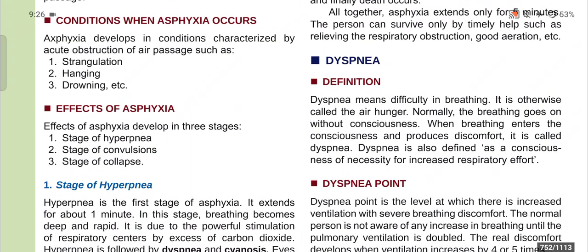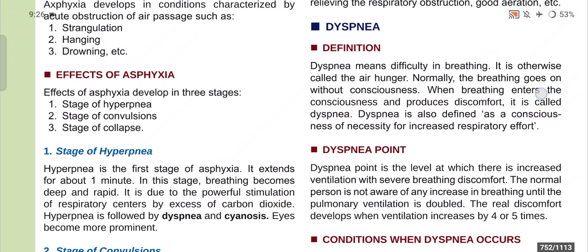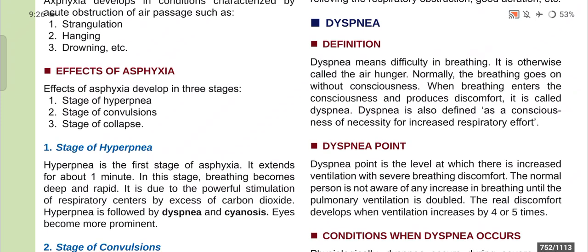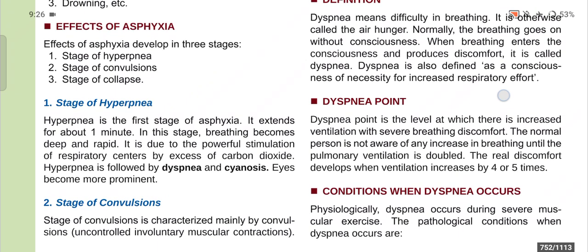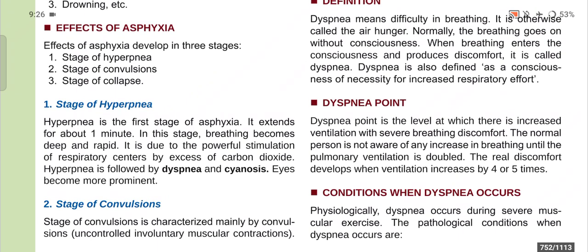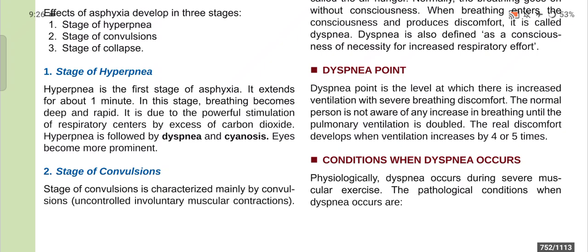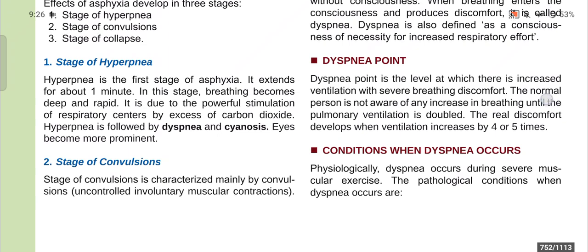Now, dyspnea. Dyspnea means difficulty in breathing. It is otherwise called air hunger. Normally, breathing goes on without consciousness. When breathing enters the consciousness and produces discomfort, it is called dyspnea, and dyspnea is also defined as a consciousness of the necessity for increased respiratory effort. Now, the dyspnea point is the level at which there is increased ventilation with severe breathing discomfort. The normal person is not aware of any increase in breathing until the pulmonary ventilation is doubled, and real discomfort develops when ventilation increases by 4 to 5 times.